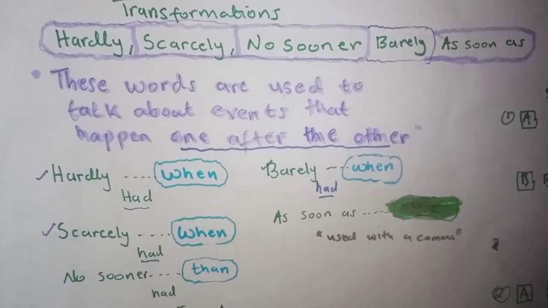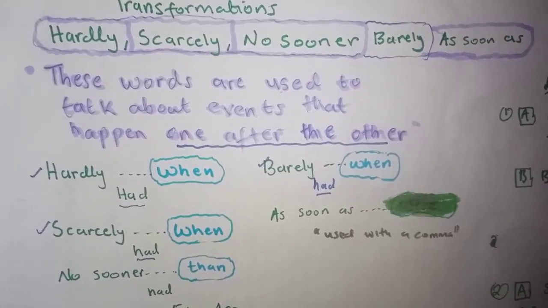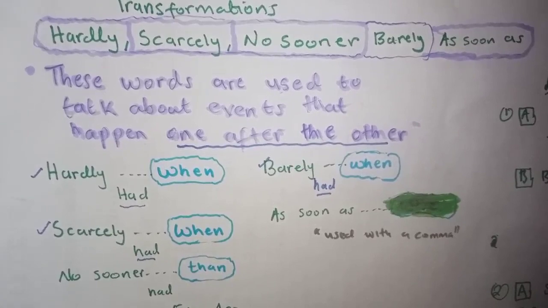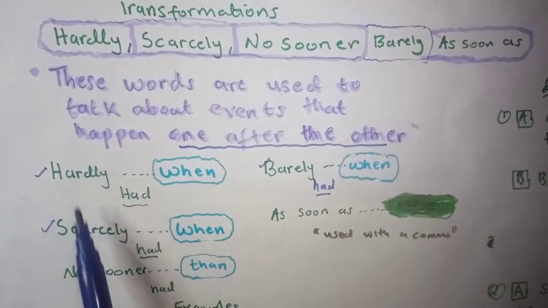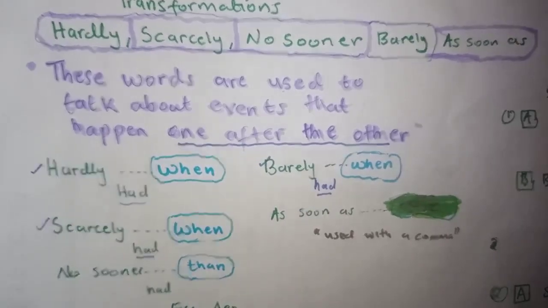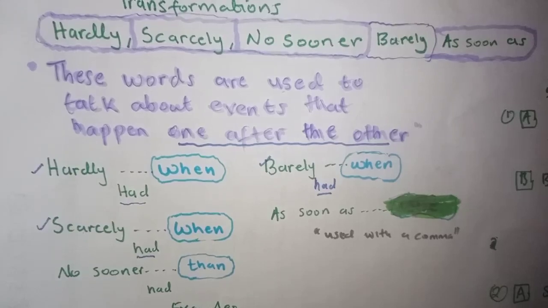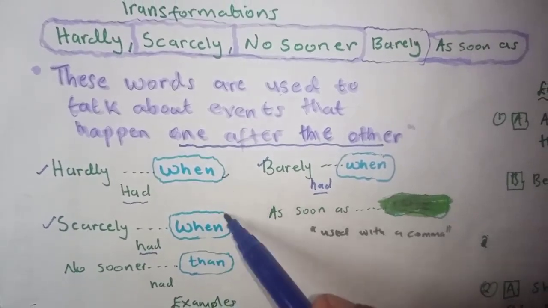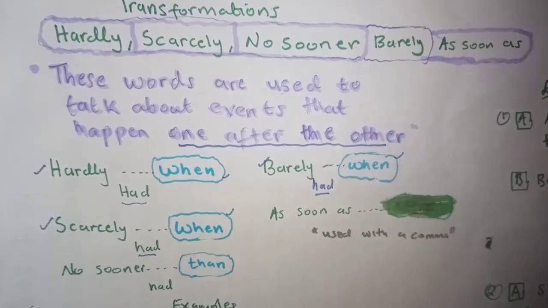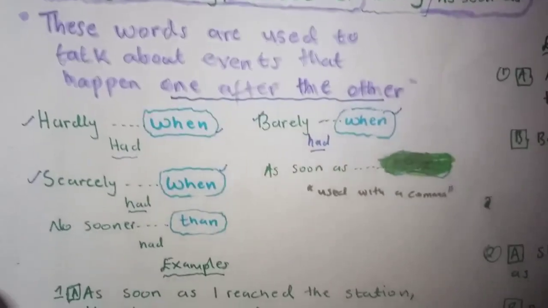These words mean exactly the same thing and are always used with past perfect tenses, and we'll see that. So when connecting the two sentences, our connection is when.